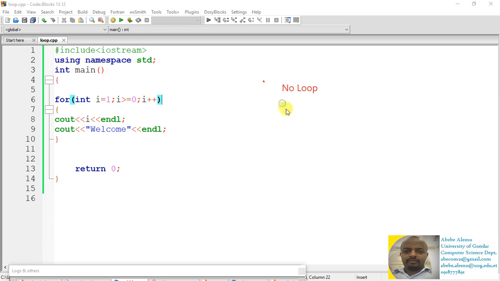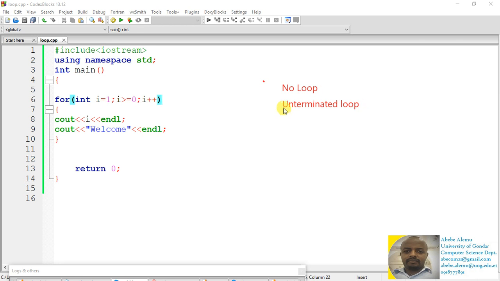And then the other important point is you have to take care of the unterminated loop. Every loop should have a termination point.